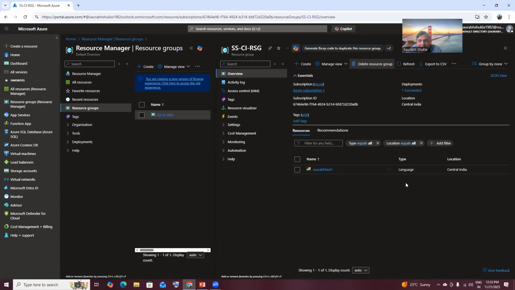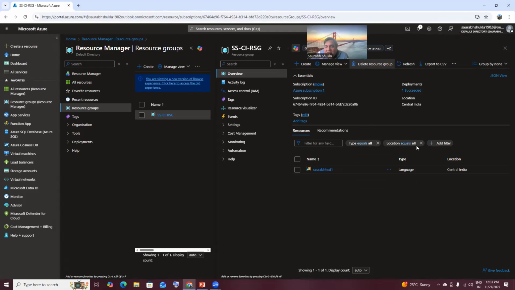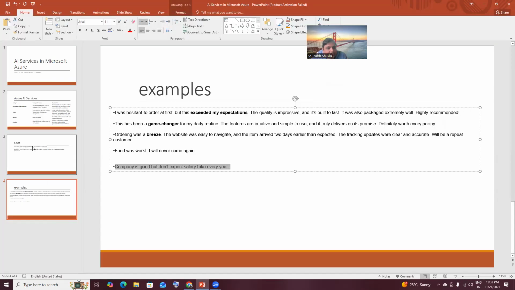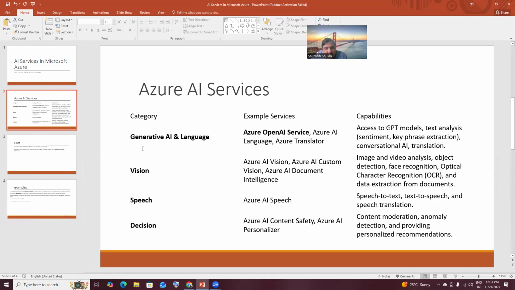At least you can understand what this is about. I suggest all of you go there, purchase one Azure subscription and try running it by yourself, because unless you do it yourself, you do not know. As I told you in the beginning, there are so many AI services. We have done the sentiment analysis in language, and I have already told you how to do that.